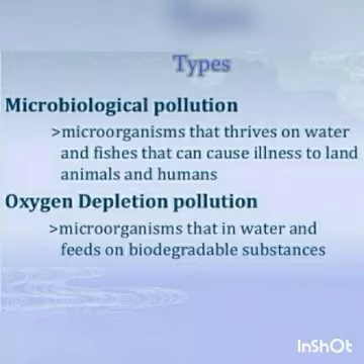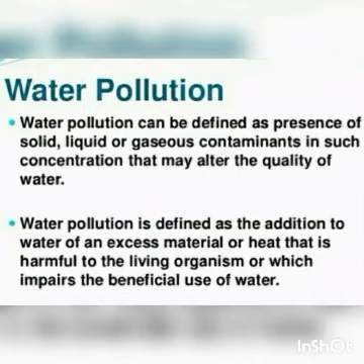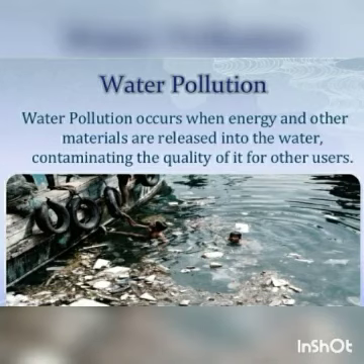In biologically contaminated water, there can be disease causing microorganisms. These microorganisms can cause typhoid, cholera, infections, diarrhea, eye infections, respiratory infections and skin rashes. Water pollution occurs when energy and other materials are released into the water, contaminating the quality of it for other users.